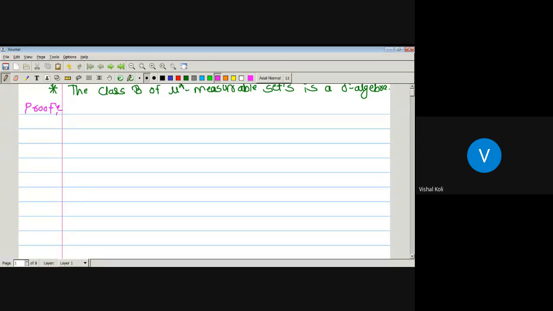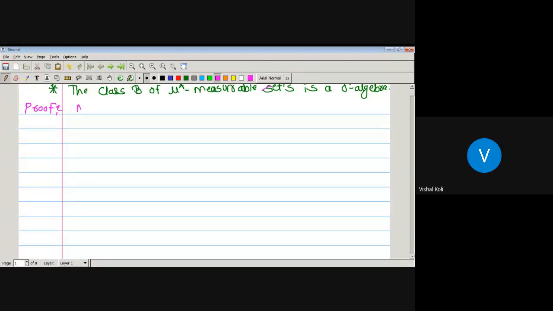So finally, we have to prove that this curly B is closed under complementation and finite union, that phi belongs to curly B, and that it is closed under countable union. If we prove that it is closed under countable union, then it must be closed under finite union. So we have to prove that curly B is closed under these three properties: complementation, countable union, and phi is a member of curly B. Let us see its proof.